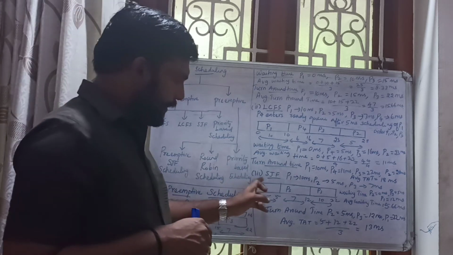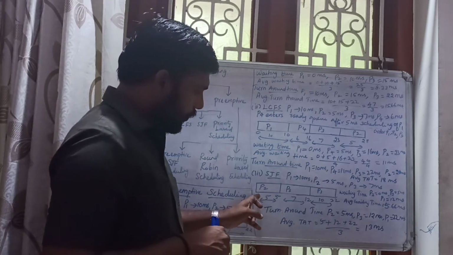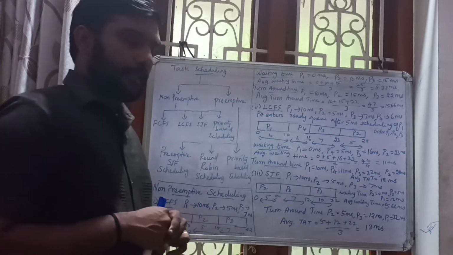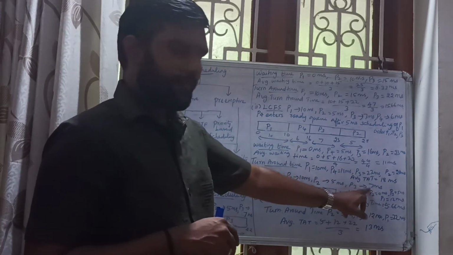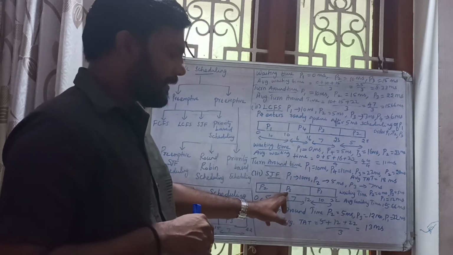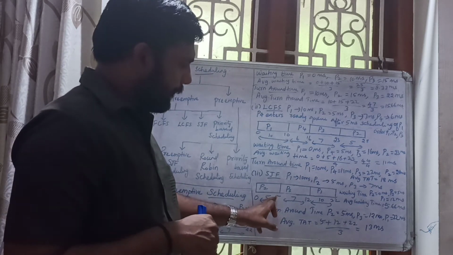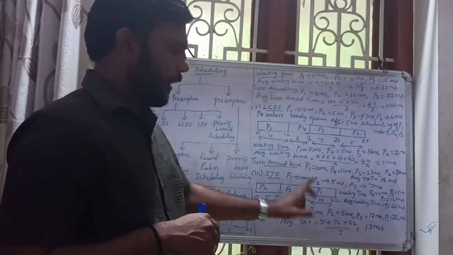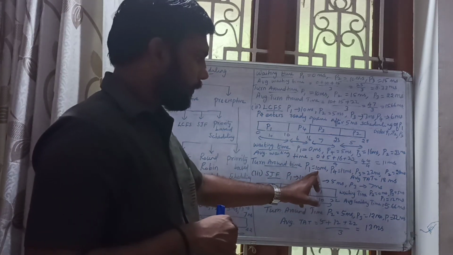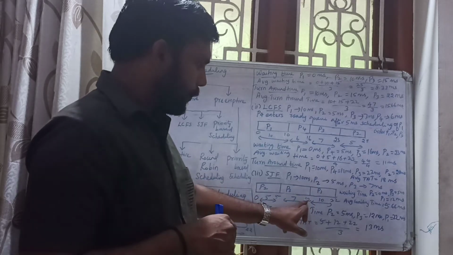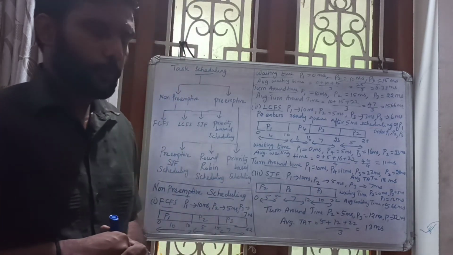Okay. So P2, 0 to 5. Then after that the shortest process is 7. So P3 is coming second. 5 plus 7, that is 12. After that P1 is there, with the completion time of 10 milliseconds, so 12 plus 10, we are getting 22.